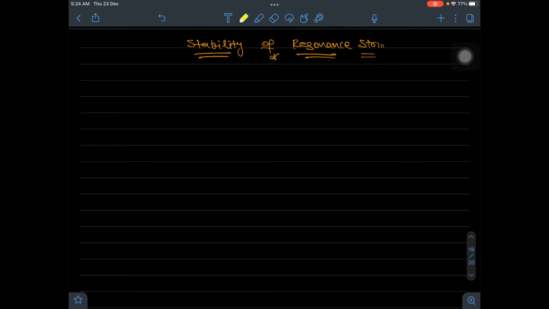In that, to predict the stability of resonance structures, number one rule is: a resonance structure having more number of covalent bonds is most stable.